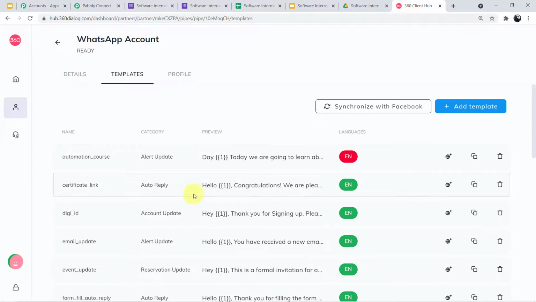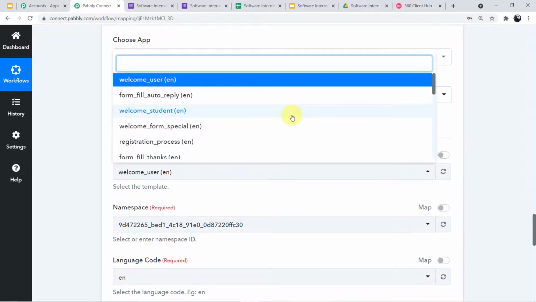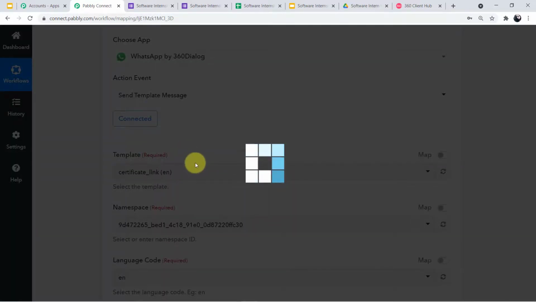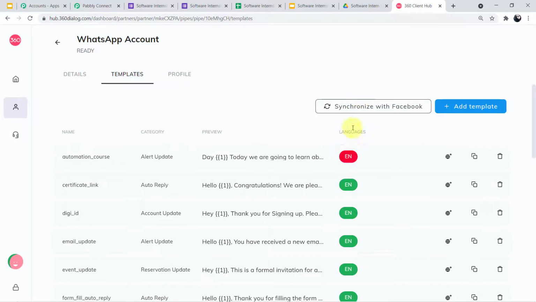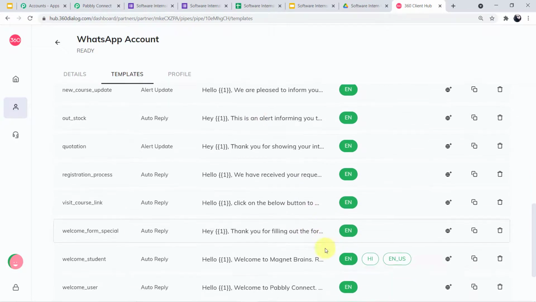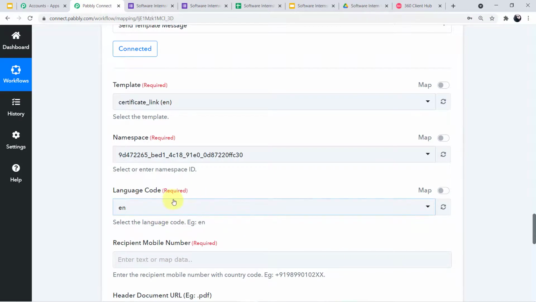Okay, now I'll map this particular template in my Pabbly Connect account. So I'll go back to my Pabbly Connect account here, and I'll map the particular template. My template's name was certificate link. Here you can see. So I'll click here. Okay, we have mapped the template, and now the namespace will automatically be filled up, and the language code as well. Language code is EN. EN stands for English. If you go back to your 360 dialog account, you can see under the language section it is given EN. So all of these templates are in the English language. That's why they are showing EN here. So EN will be marked automatically.